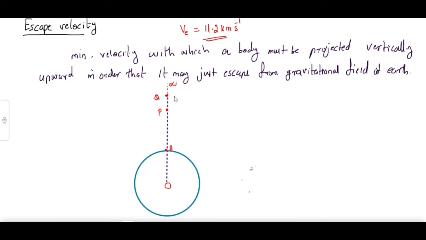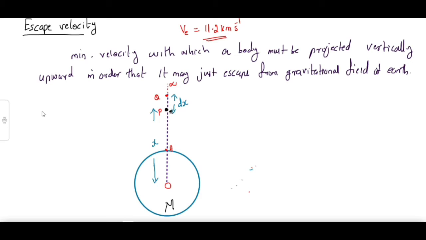The distance between P and Q we can consider as a small displacement, so we can write it as dx. And the distance from the point P to the center point O of the Earth can be denoted as x. Once again, imagine an object having mass small m is placed at the point P. What is the force of attraction between small m and the capital letter M? Capital letter M means mass of the Earth.